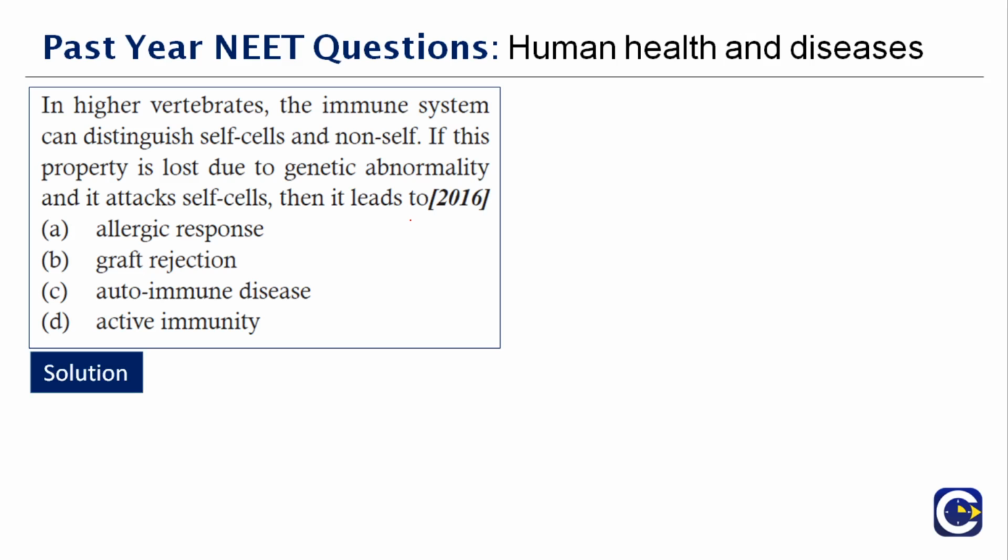When the body is attacking your own immune cells, your own cells, what do you call it? It's automatic. Therefore, the answer is autoimmune disease. Autoimmune disease is a pathological state arising from an abnormal immune response where the body takes your own cells and attacks your own body cells.